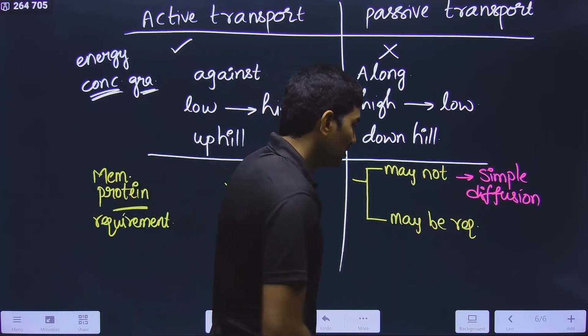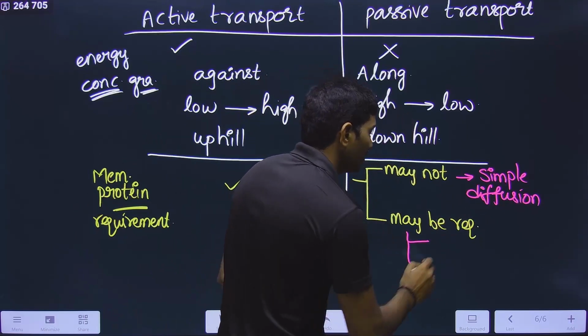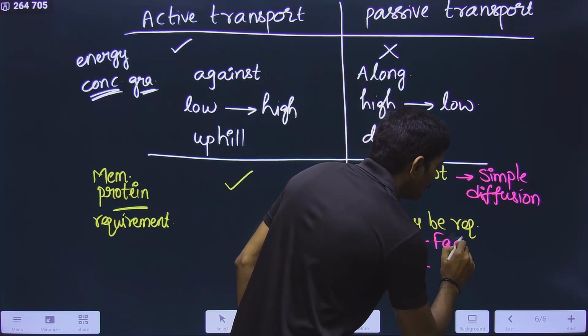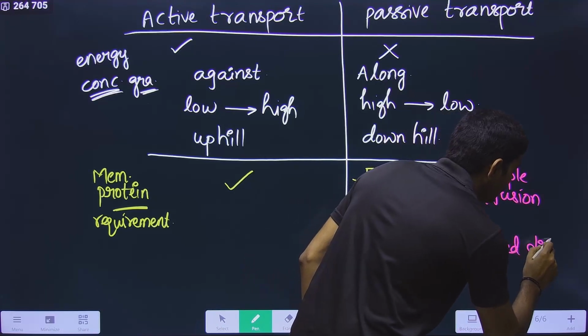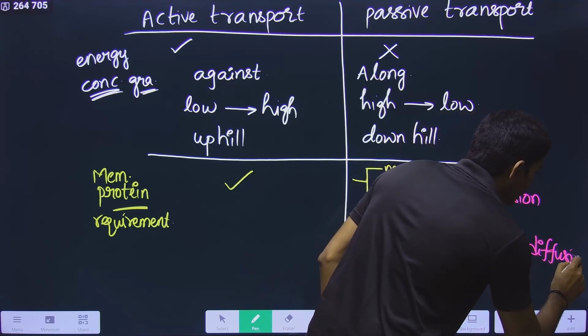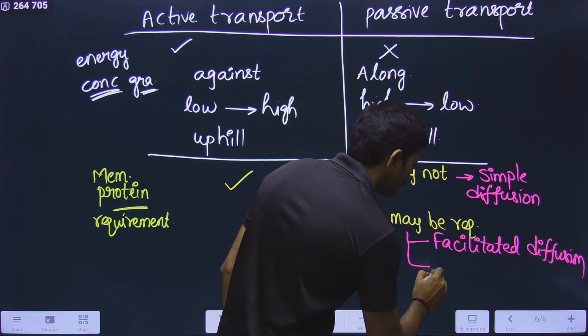But where is the membrane protein required? Membrane protein is required in facilitated diffusion, and also in osmosis.